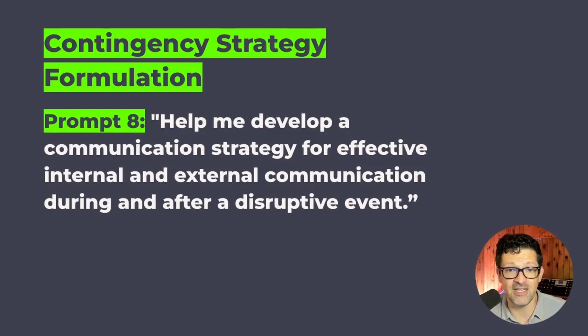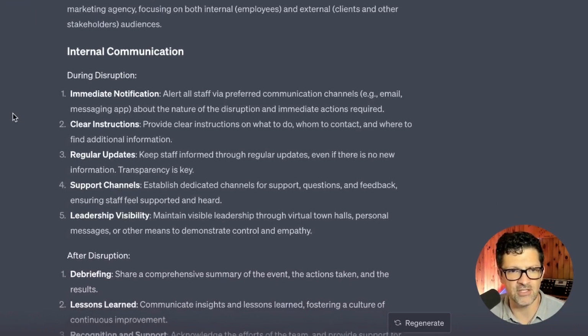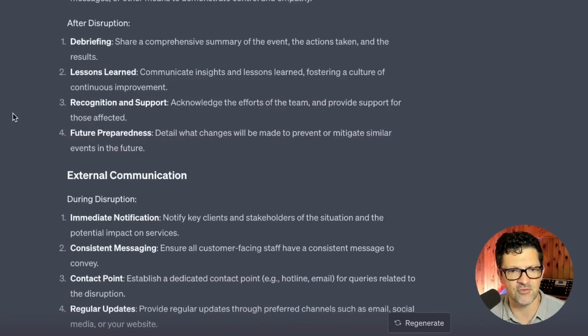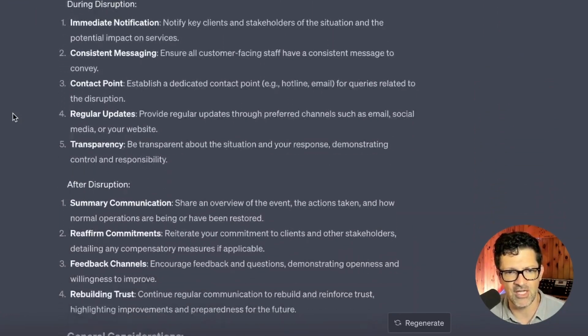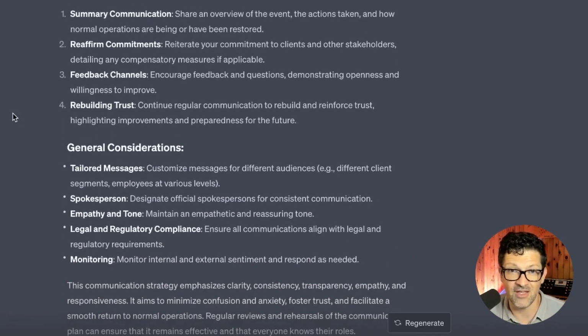Moving along, now we're getting into actually implementing this to some degree. So help me develop a communication strategy for effective internal and external communications after a disruptive event. So this gives you a map for internal communications during the disruption, after the disruption, external communications, and you can fine tune these then to very specific risks that you might be facing.